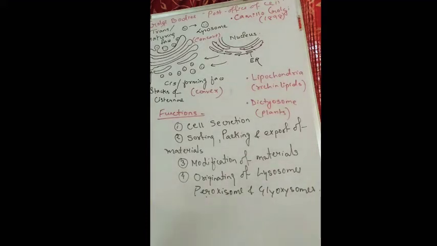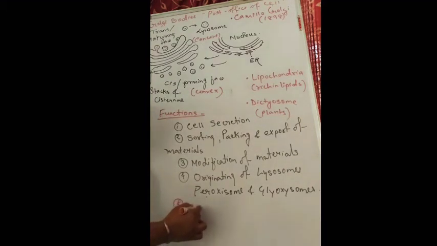So chemical modifications of lipids and proteins, then originating lysosomes, and other than lysosomes, these two cell organelles, peroxisomes and glyoxysomes. These are the other cell organelles which are also formed from this Golgi complex. Also, another important function is that it synthesizes the cell wall material. Cell wall material means what?